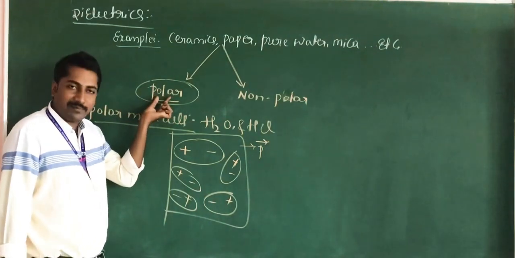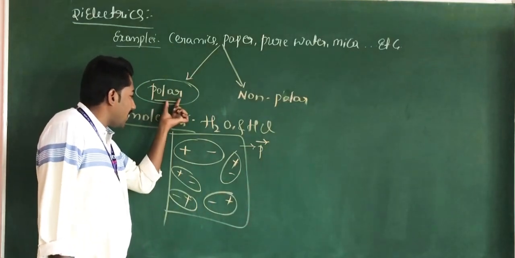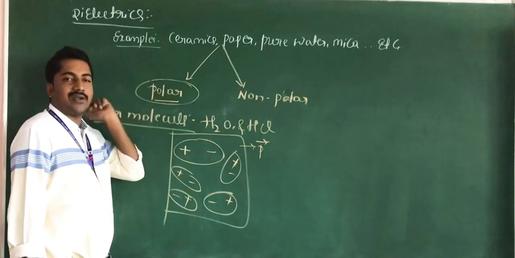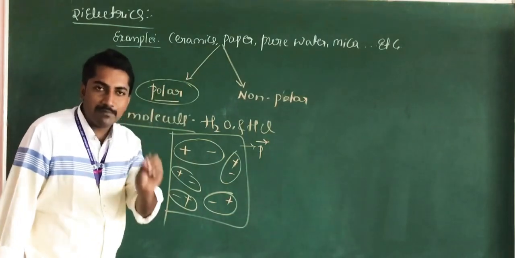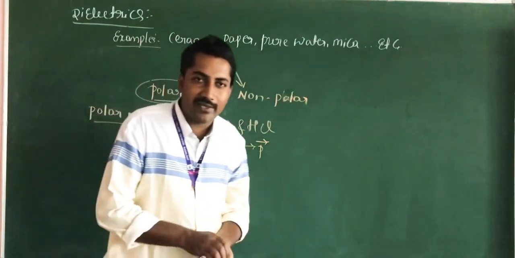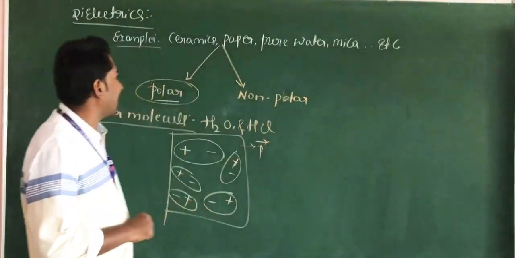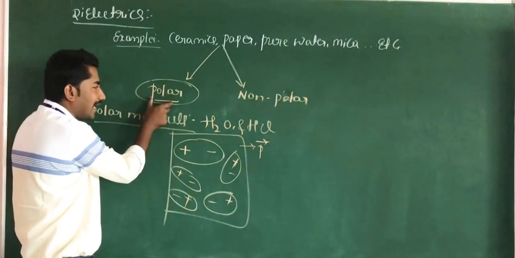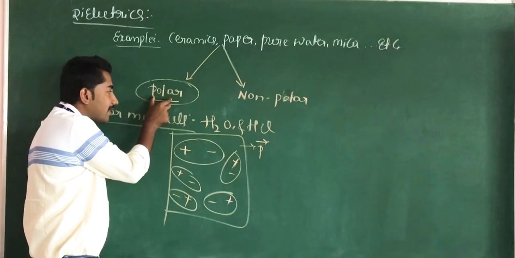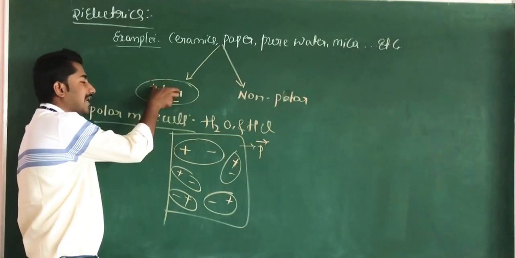It is a very simple definition: the dielectrics which are made up of polar molecules are called polar dielectrics.